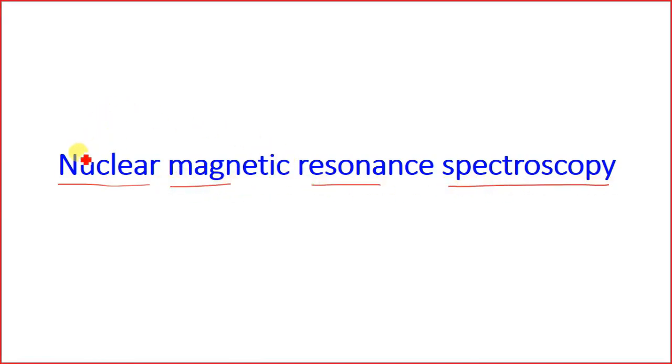Okay, nuclear comes from the word nucleus. Magnetic means we all know magnetic field, and resonance we have discussed before.